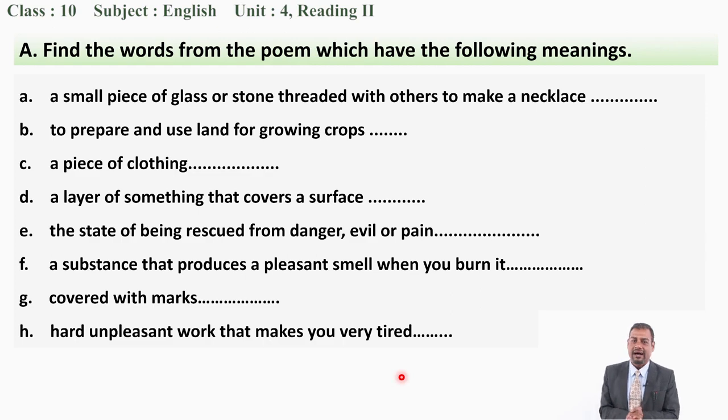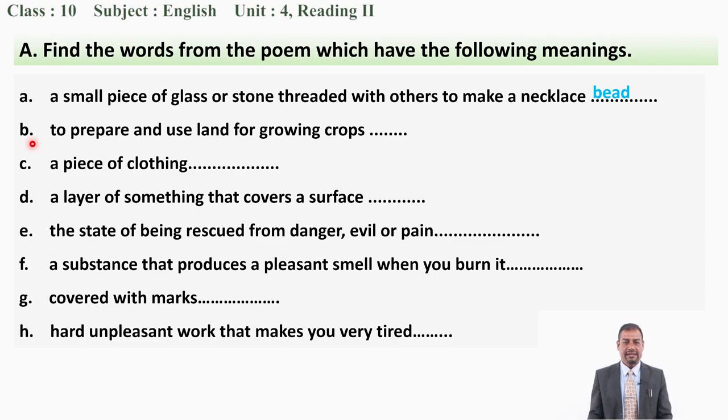Now, are you doing? Good. Have you finished? Okay, fine. Now, let's hold a discussion. A small piece of glass or stone threaded with others to make a necklace. What is the correct word that you have written from the text for this meaning? Okay, all of you tell me loudly. Now, check your word, whether it is right or wrong. Yes, you are correct. The correct word for this meaning is bead. Bead means a small piece of glass or stone threaded with others to make a necklace.